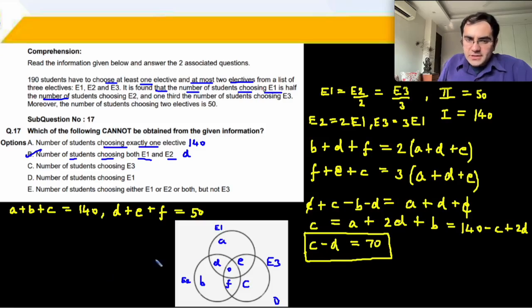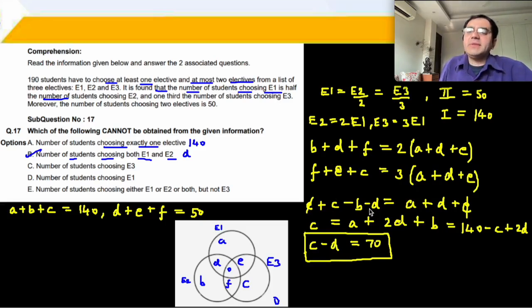I have just made my Venn diagram a little small and I have used the results provided. ठीक है, तो E2 is twice of E1 ये रहा. E2 में क्या क्या है, B D F, twice of E1, E1 is ADE. E3 is thrice of E1 ये रहा. इन दोनों को अब मैंने subtract कर दिया है. I have subtracted both of these. So 3 times minus 2 times, एक ही बार रह गया ADE. I have subtracted these two और इसमें से आपका F कैंसिल हो गया.